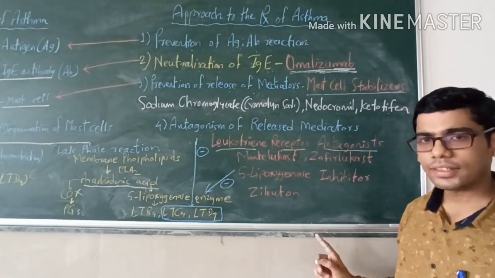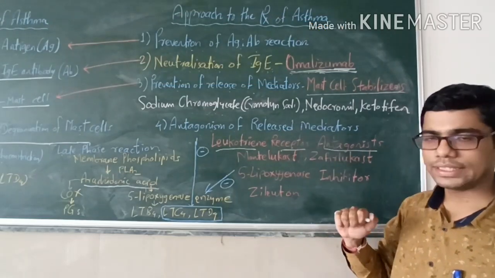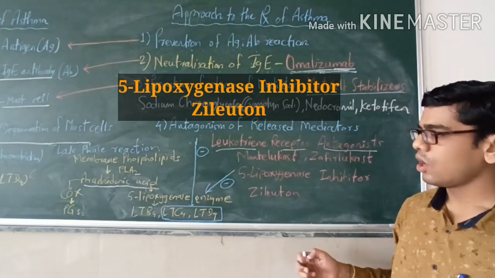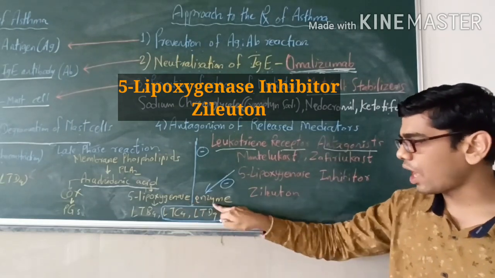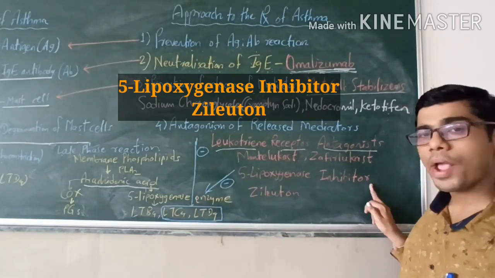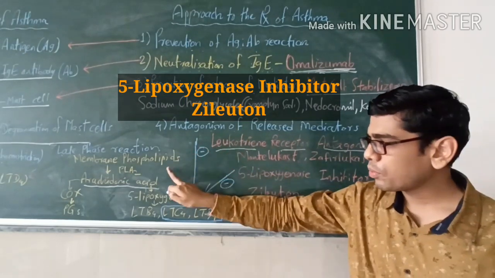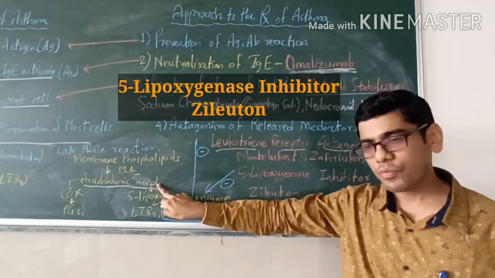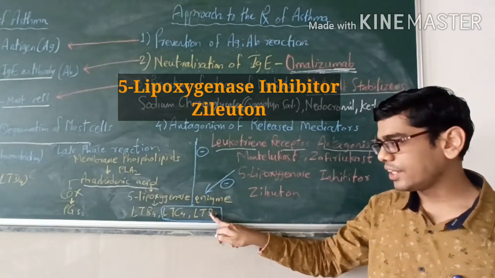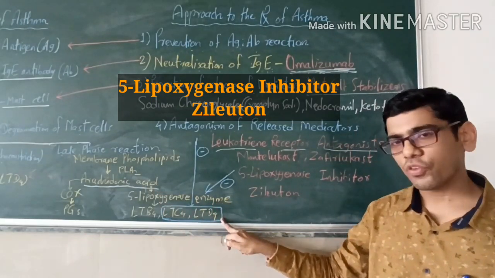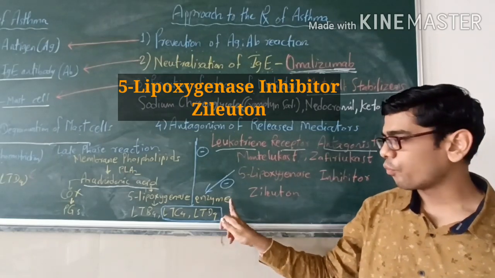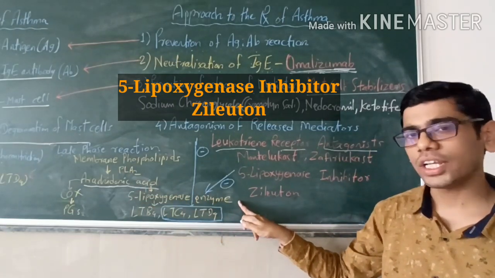The second drug in this category is the one which inhibits the 5-lipoxygenase enzyme. As you know, from membrane phospholipids arachidonic acid is produced, and from arachidonic acid, leukotrienes LTC4 and LTD4 are produced with the help of the 5-lipoxygenase enzyme.